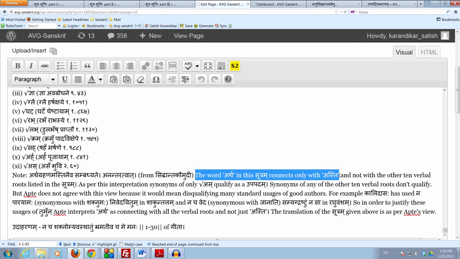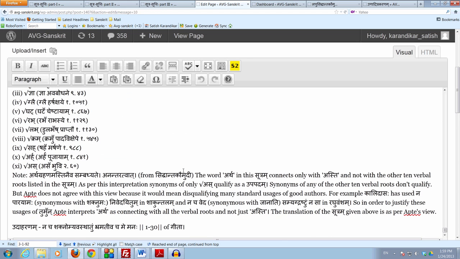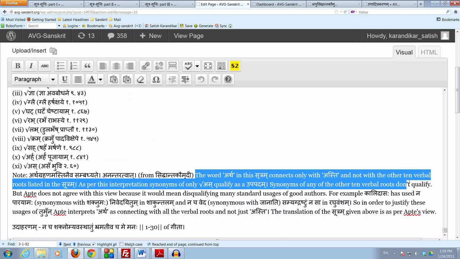And why is that? Anantaratvat, because that is the immediately preceding word in that long compound. So because we have shaka, drisha, jna, etc., and then we finally have asti artheshu. So because asti is the last one there and it's the closest to artha, therefore Siddhanta Kaumudi says that the artha should be connected only with asti and not with the other 10 verbal roots.